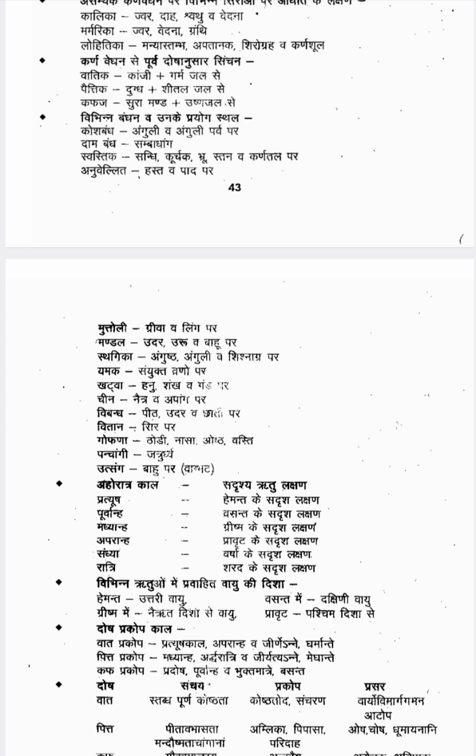If you do bandaging of the head area, then Vitana Bandha. Then Gophana Bandha is indicated in Chibuka, Nasa, Oshtha, Basti. Chibuka means chin. So in these areas, Gophana Bandha has to be given. Then Panchangi Bandha should be given in Jatru. Then Utsanga, mentioned by Vagbhata, is for Bahu; in that area Utsanga Bandha has to be put. So these are the 15 types of Bandha and the areas where you have to put them.